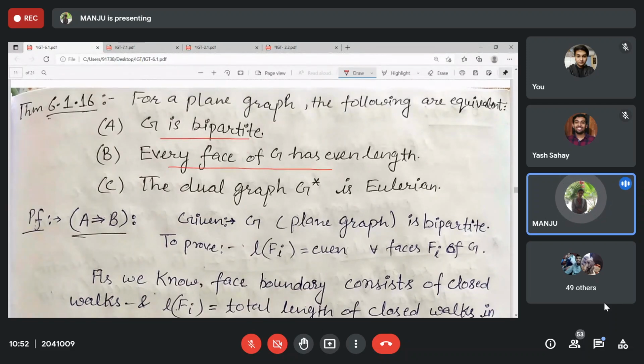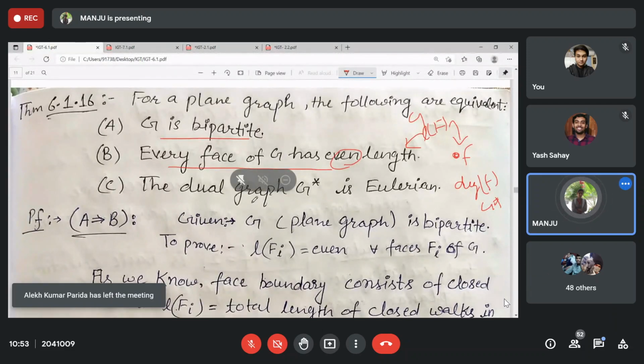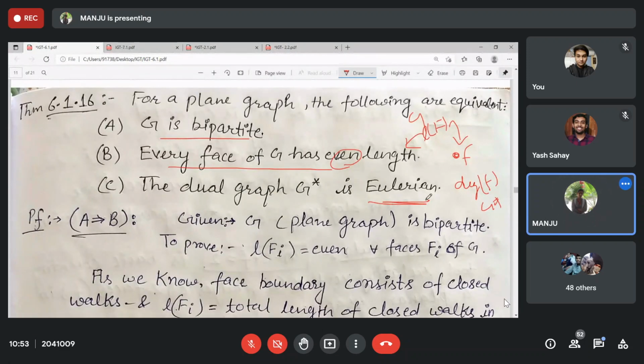Every face length is even if and only if G star is Eulerian. If the face length is even, the face becomes a vertex in the dual, and the length of the face becomes the degree of that vertex in G star. You know that the length is even, so the degree will also be even. So the degree of all the vertices becomes even. That's why this is Eulerian. Understood?